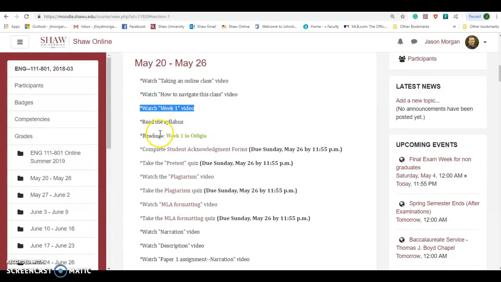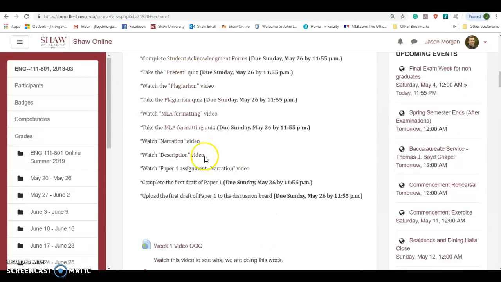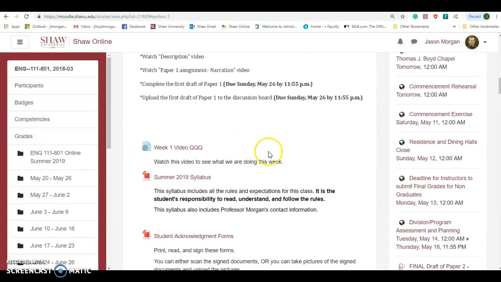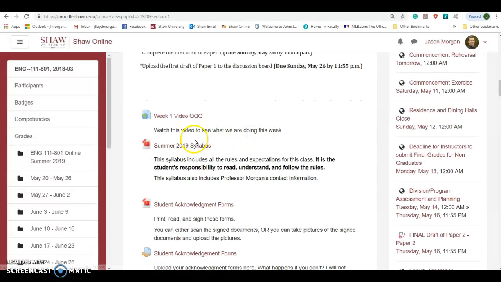And so basically, it just kind of goes through and says, these are the different things that you're supposed to do over the course of this particular week. And if you scroll down, then you'll find all those things. There's a video for week 1, which explains exactly what we're supposed to do for week 1. There's a syllabus, student acknowledgement forms. And again, all this stuff that we're going to be doing for week 1 will be explained in detail, and I'll show you how to do everything in the weekly video.